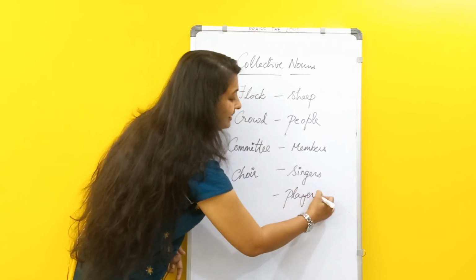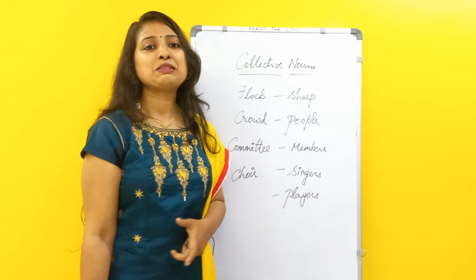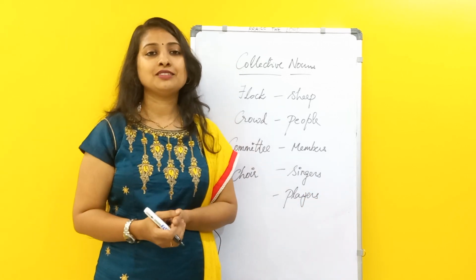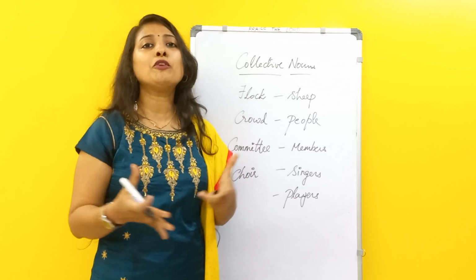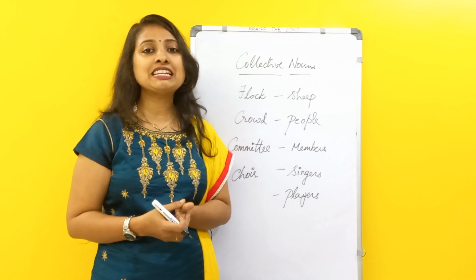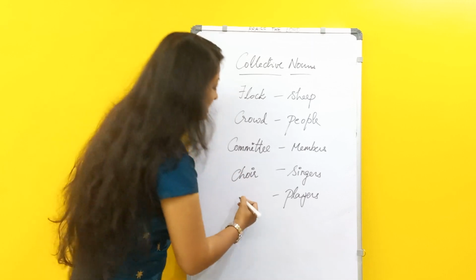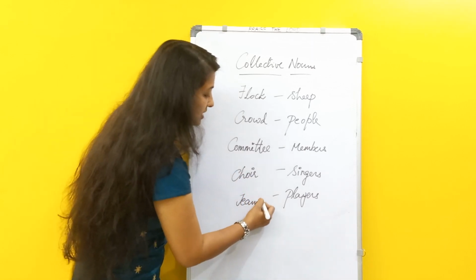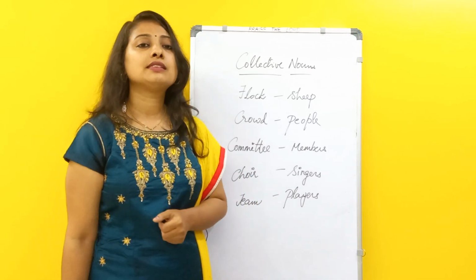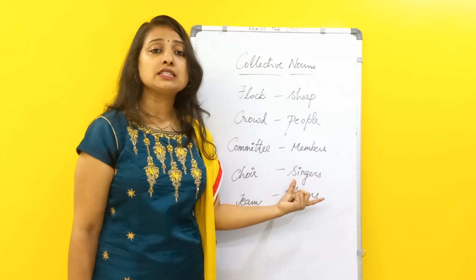This you can easily guess. When players are together, what do we call it? A group of players together, we'll call it a team. A team of players we say. So here we have seen singers.